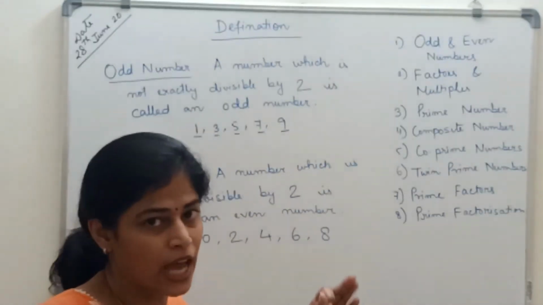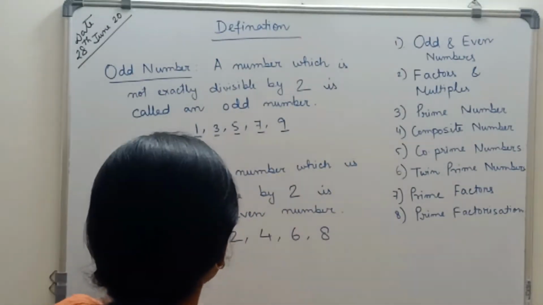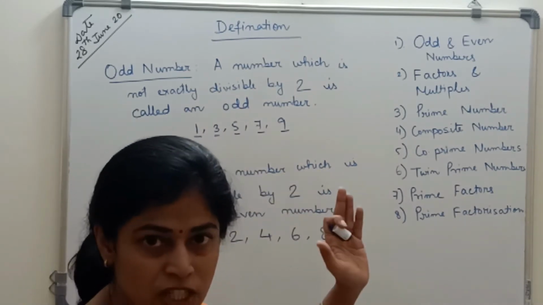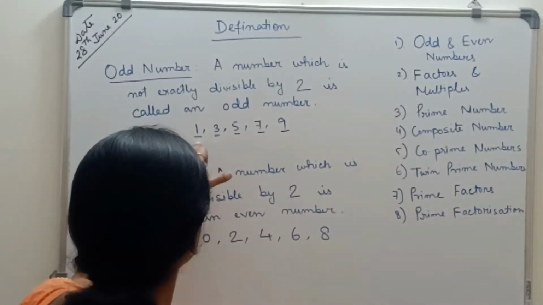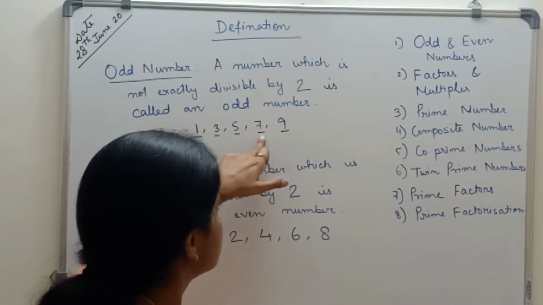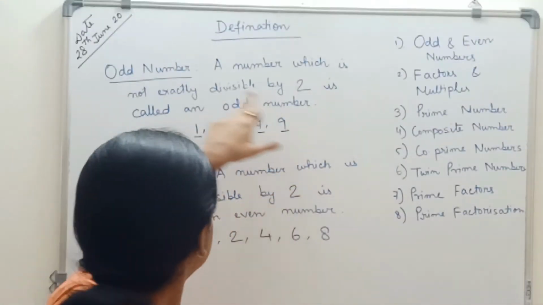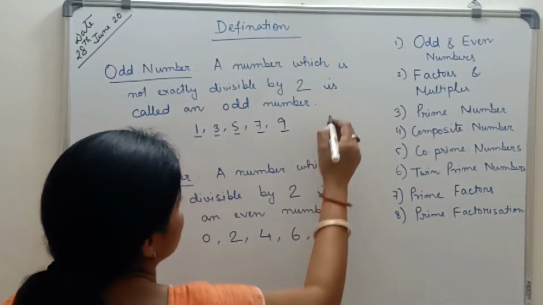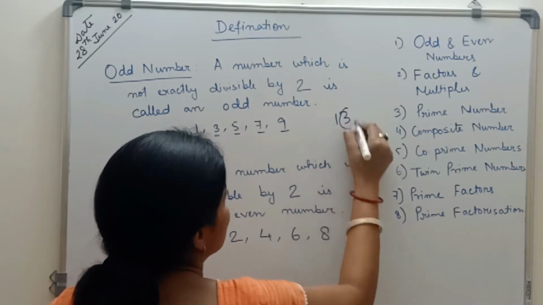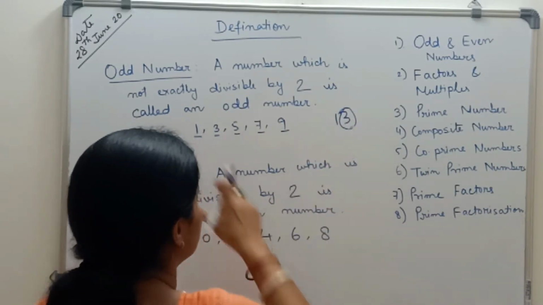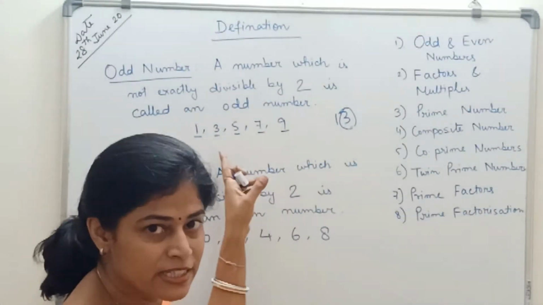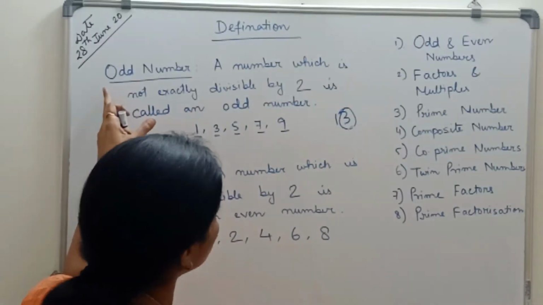In other way, I can say the definition like, if the last digit of a number is 1, 3, 5, 7 or 9, then it is an odd number. See, I have taken the number 13. The last digit of the number is 3. So if the last digit of a number is 3, then this is an odd number.